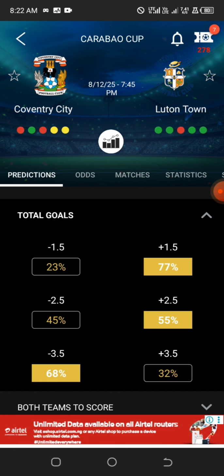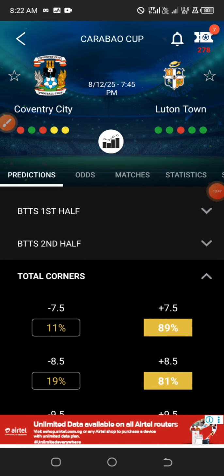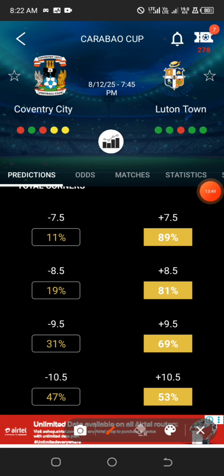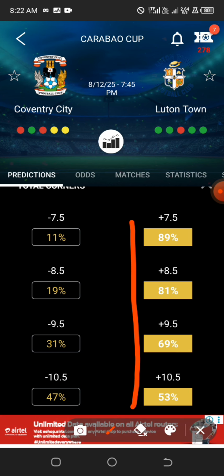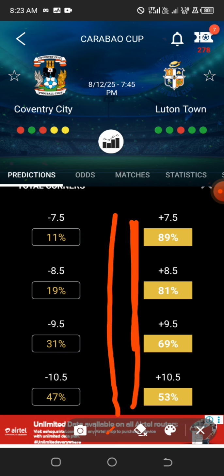Alright, so we have the goal expected to be over 2.5, and the corners, fantastic. So everything here clicked, right? So this particular game actually qualified to be predicted as over 10.5 corners. But if you want to play safe, if you just want it to be more safe, you can go for anything in this particular range. But most times when I'm able to get something like this, at least everything from over 7.5 to over 10.5 shows that there is a high chance of this particular game ending up like that.